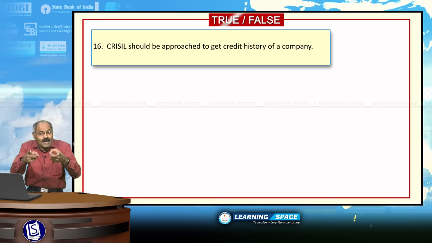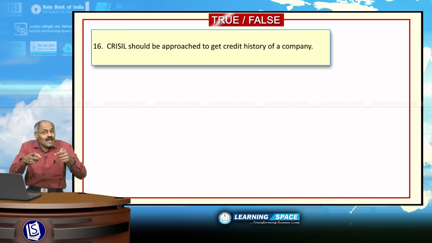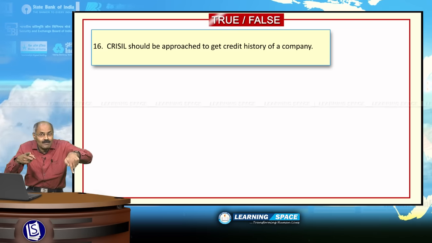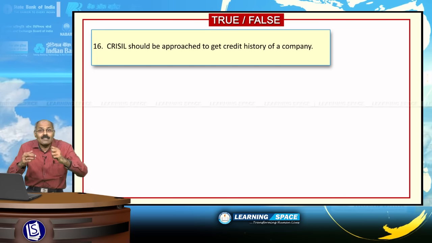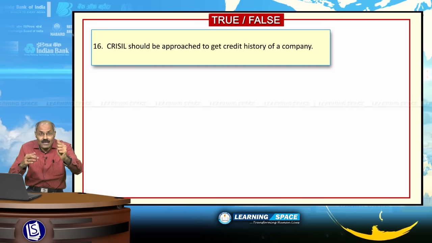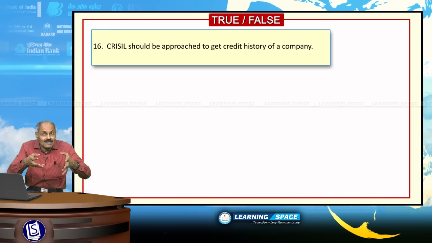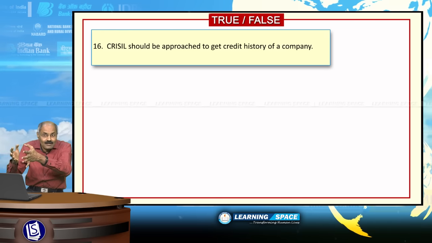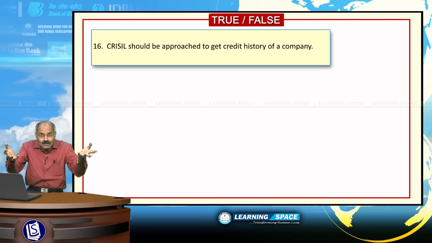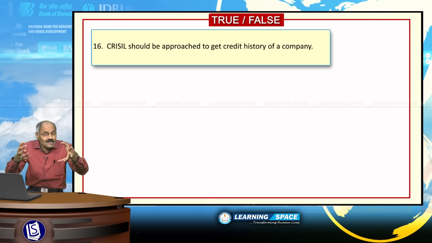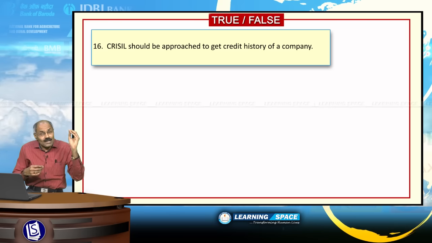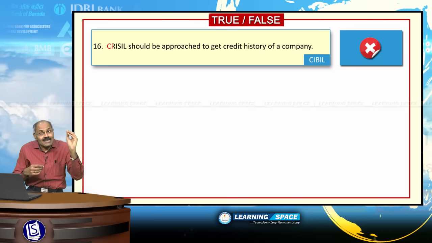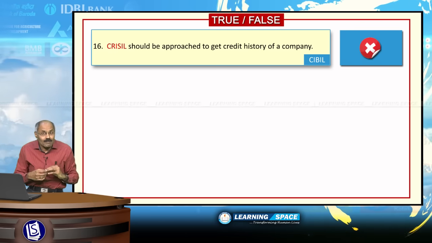If you are approaching a bank for a loan, then they will go into your past history. Looking at the past history provided by CIBIL, they will grant you a loan. If past history says this fellow is a defaulter, you don't get a loan. CIBIL is the agency which maintains past history. So, the given sentence is wrong. Please correct it. Correct answer is CIBIL.